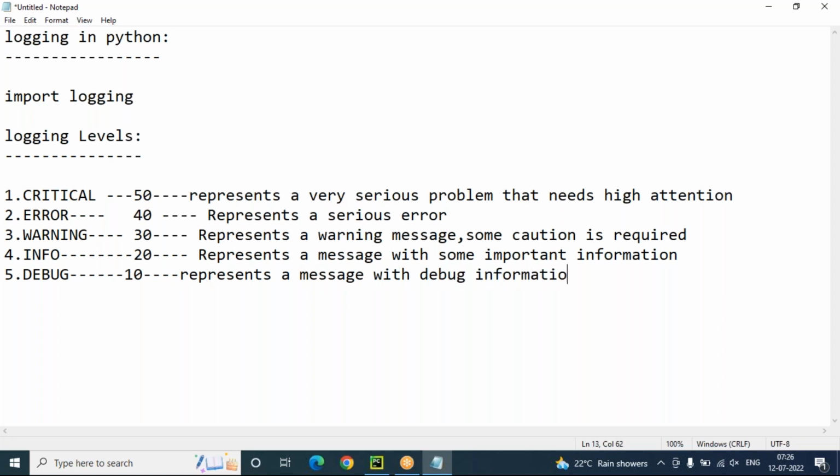The last level, number 6, is not set. That is actually 0. It indicates that the level is not set. So these are the levels, depending on the logging data. Log data is divided into 6 levels: critical, error, warning, info, debug, not set. Whichever type of information you want to display to the end user, you can display by using these levels. How do we implement logging?